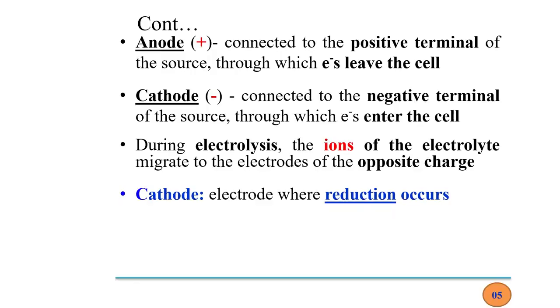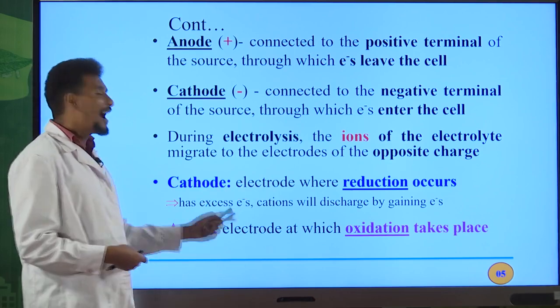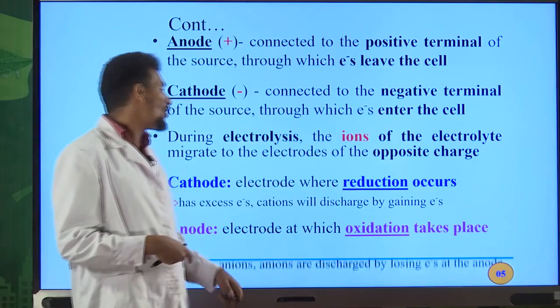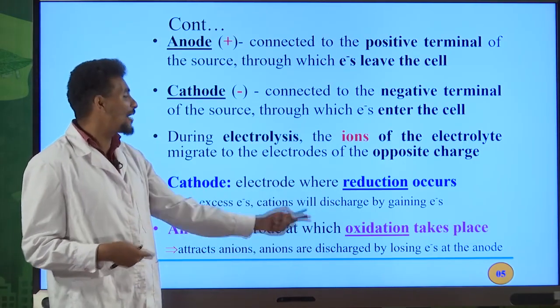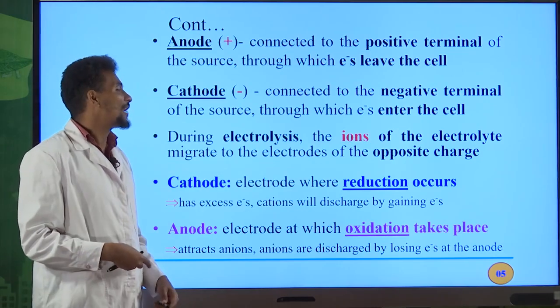Cathode, I told you that this is an electrode where reduction takes place, and this one has excess electrons, therefore cations will discharge by gaining electrons. So I told you about this one. Anode is an electrode where oxidation occurs or oxidation takes place, attracts anions. Anions are discharged by what? Losing electrons, because they are rich in electrons. At the anode, oxidation reaction takes place.